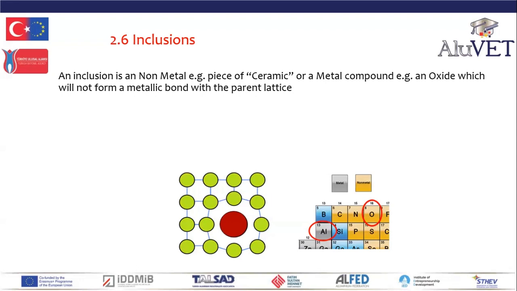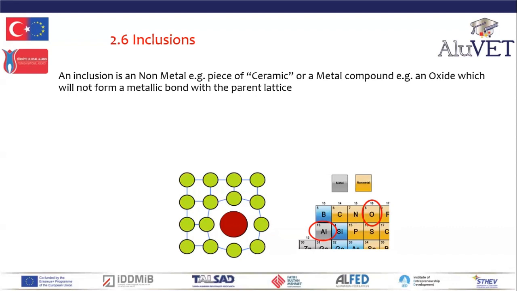They do not form a metallic bond with the aluminium. And because they cannot form a metallic bond, inclusions do not bond within metals. They exist within the crystal lattice, within the grains, as a foreign body and impurity. So inclusions are not bonded to the metal lattice.